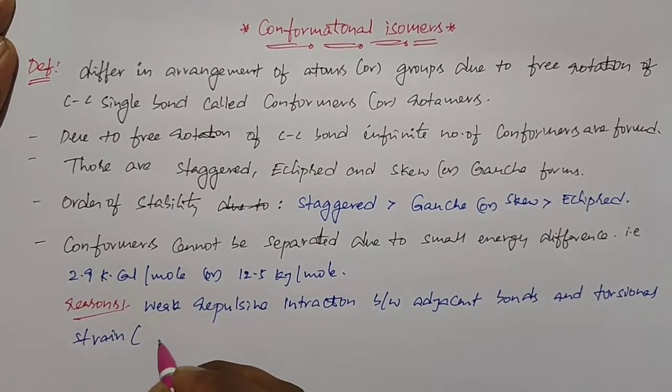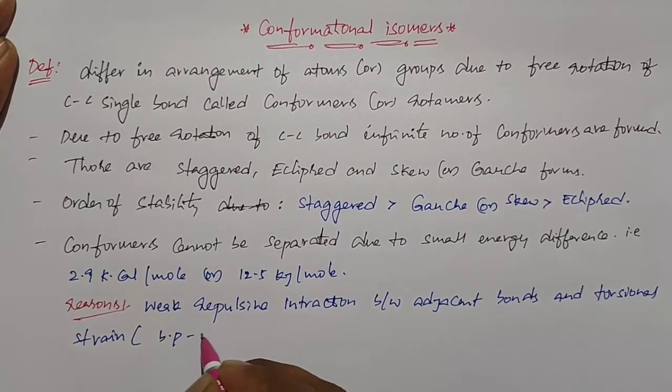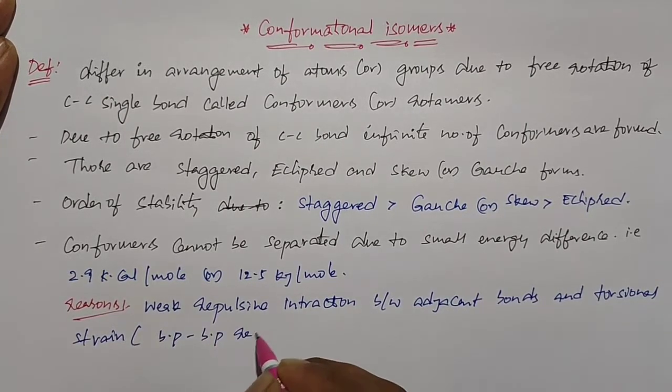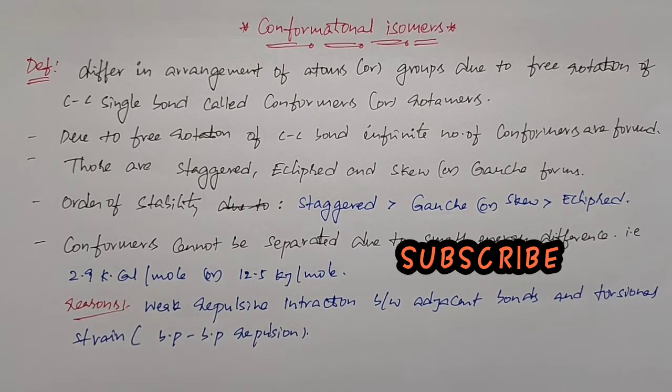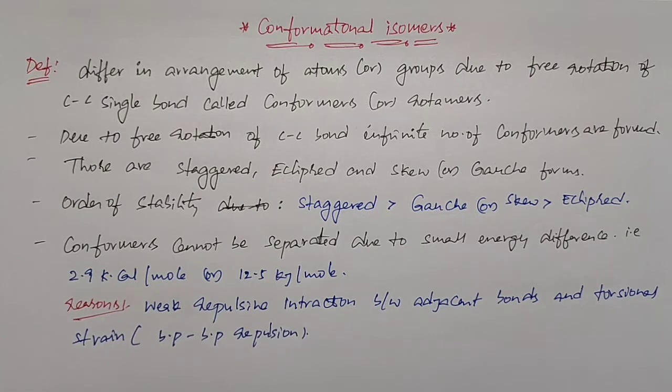Torsional strain means bond pair repulsion, or repulsion between bond pair electrons. Due to these two reasons, the conformers have very little energy difference, so they cannot be easily separated from each other.